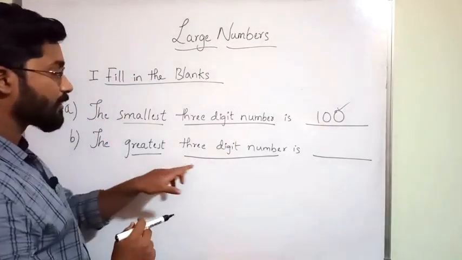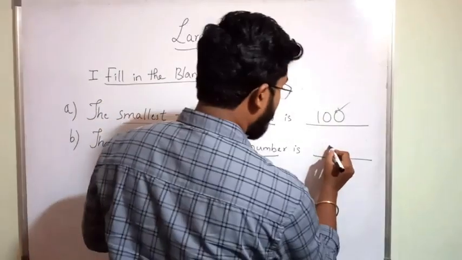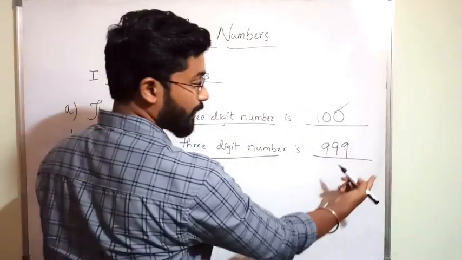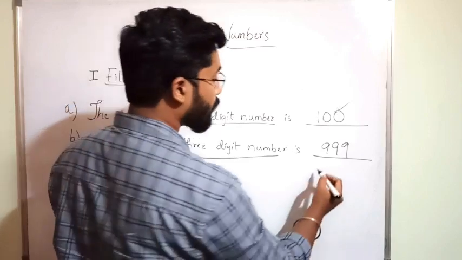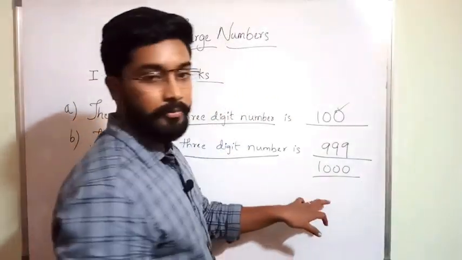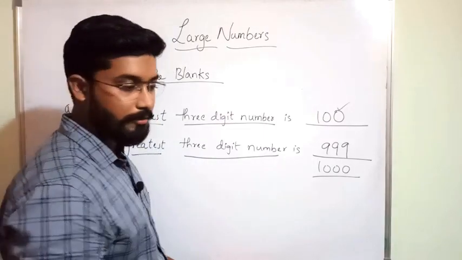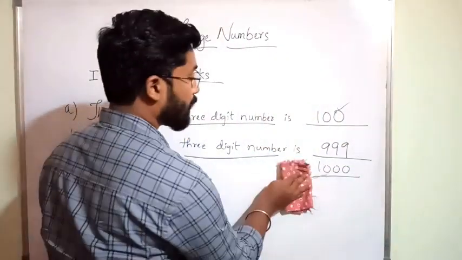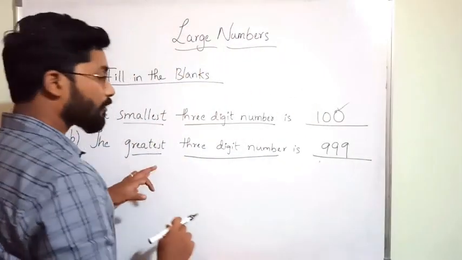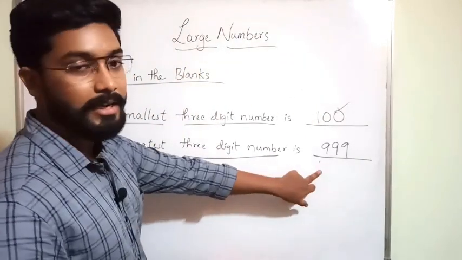The greatest 3-digit number is 999. After 999, you get 1000, which is a 4-digit number. So our required answer is 999. You have to read the question very carefully to get the correct answer.